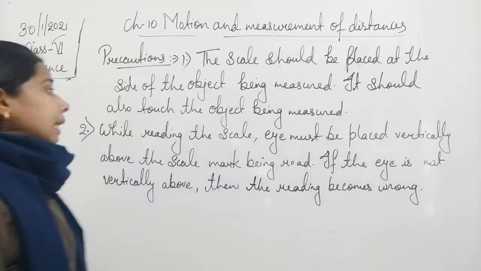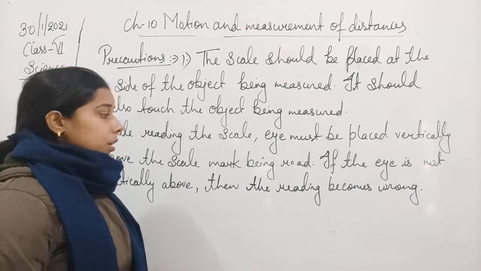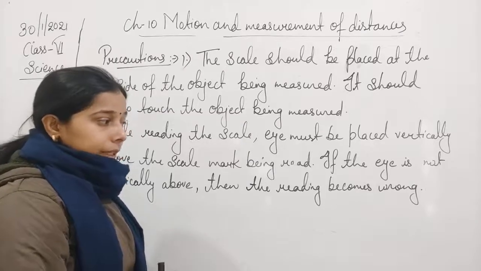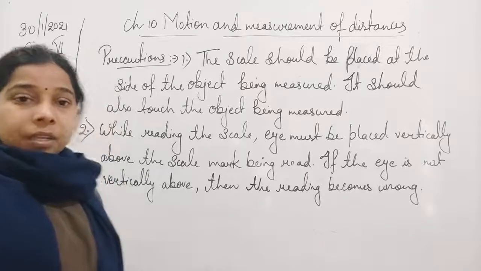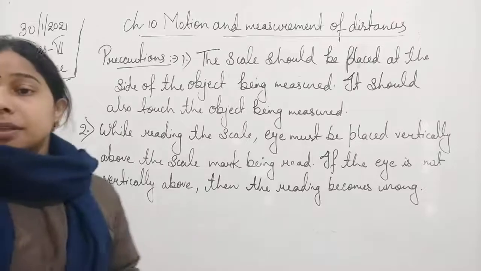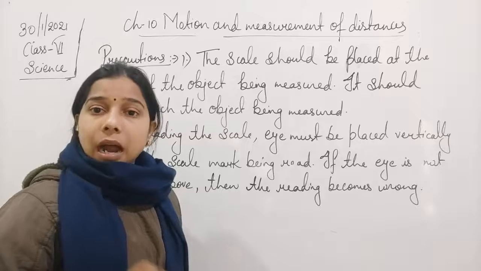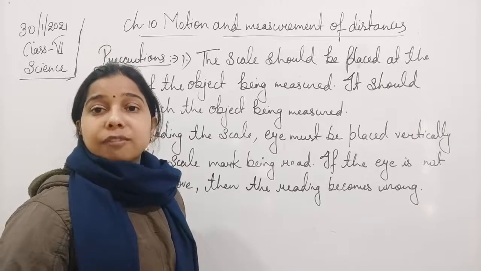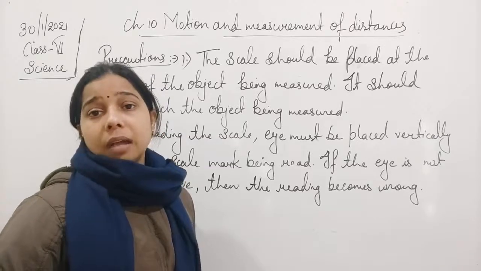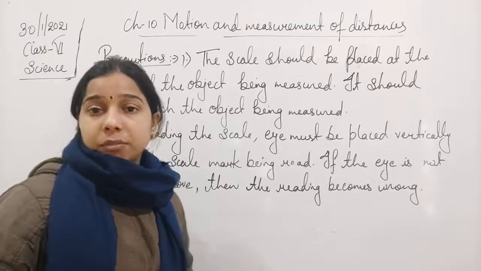Okay, so we can say that while reading the mark on the scale, we should always keep the eye vertically above to get the correct reading. Then the third one is that if the scale has a damaged zero mark, we will start taking the reading from 1 centimeter and finally subtract the 1 centimeter from the actual reading that we get from the scale itself.